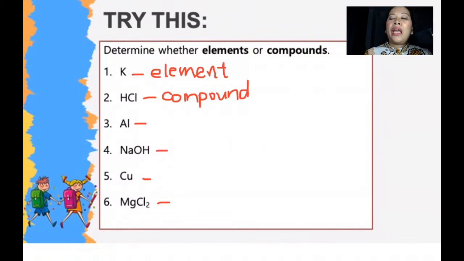I hope that you were able to understand our topic for tonight. I have touched the basics of chemistry, and variation is not basic in maths. It's actually mid-level. So if you are in year 7, you will have ratio and proportion, and that is already direct variation. And yes, aluminum is an element.